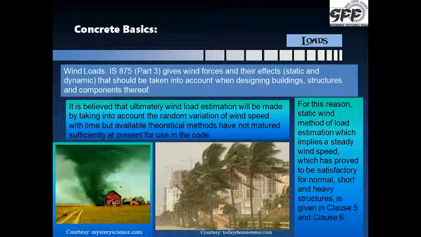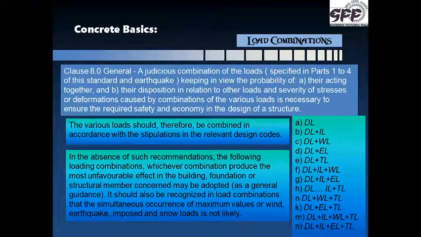So we have seen the various types of loads. Now we also have something called load combination. Now what is this load combination? We all understand that different types of loads act on a structure.